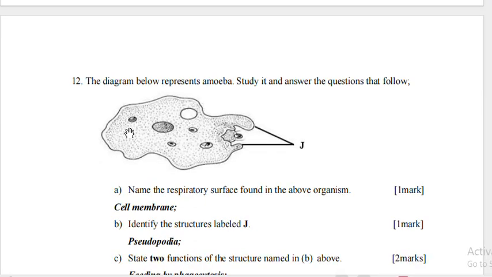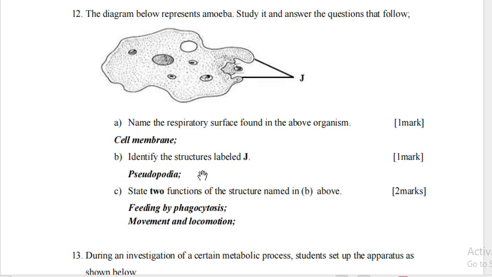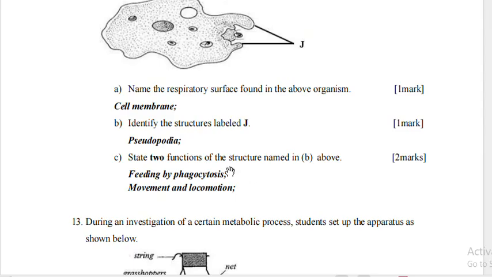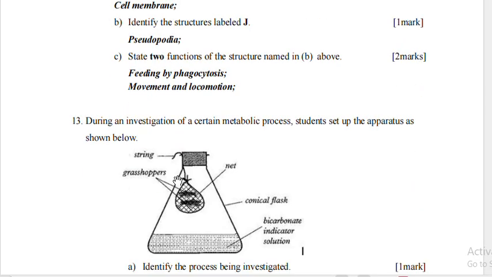The diagram below represents an amoeba. Study it and answer the questions that follow. Name the respiratory surface found in the above organism, and that is the cell membrane. Identify the structure labeled J. That is a pseudopodia, part C, because it is more than one pseudopodia. In case it is one, it is pseudopodium. State 2 functions of the structure: feeding by phagocytosis and also movement and locomotion.